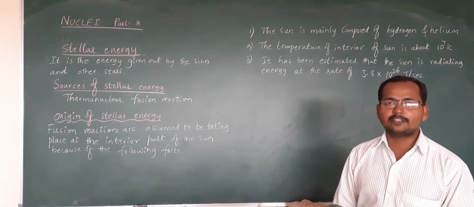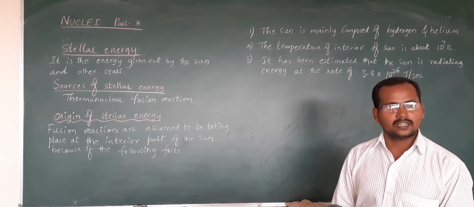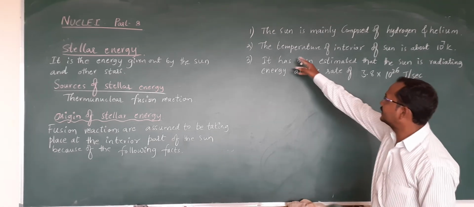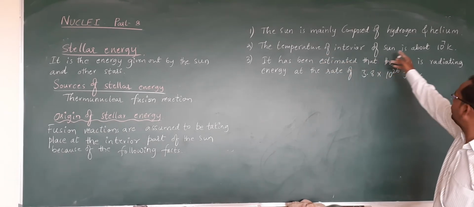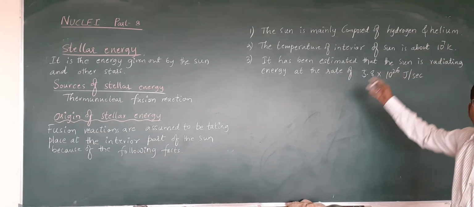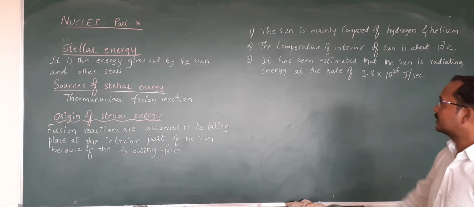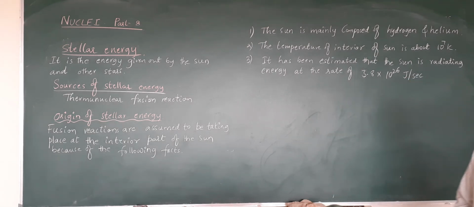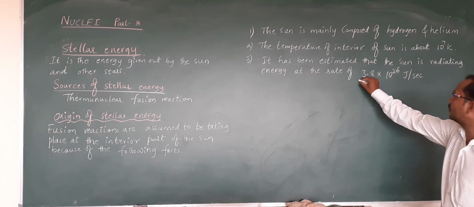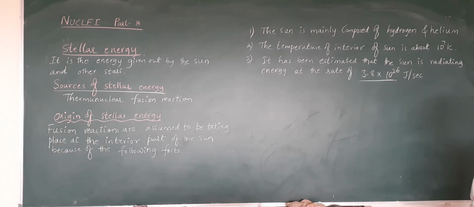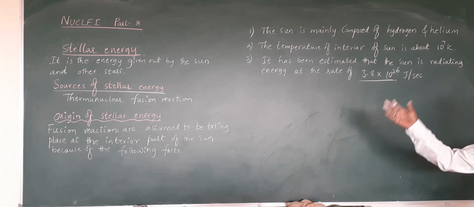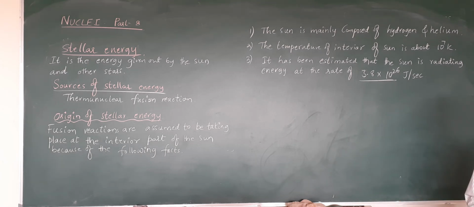If a nuclear fusion reaction has to take place, a large amount of heat energy must be there. Therefore, the temperature of the interior of the sun is about 10 raised to 7 Kelvin. Because of this reason only, nuclear fusion is taking place in the sun. Third, it has been estimated that the sun is radiating energy at the rate of 3.8 times 10 to the power of 26 joules per second. A very huge amount of energy is liberated by the sun due to the thermonuclear fusion reaction.